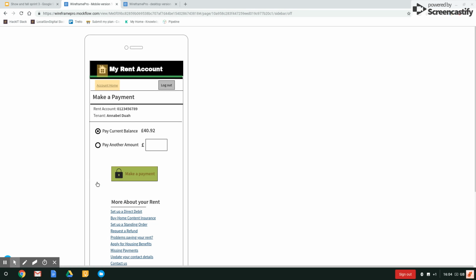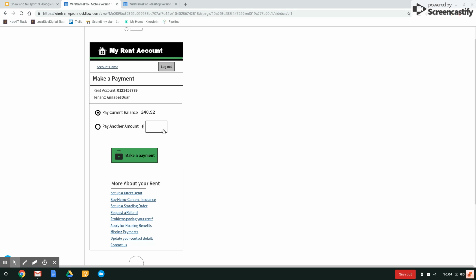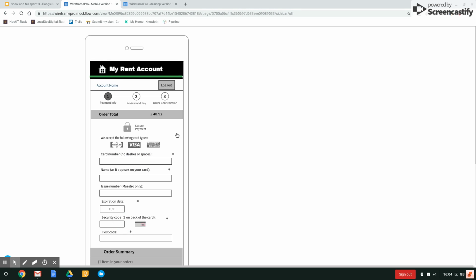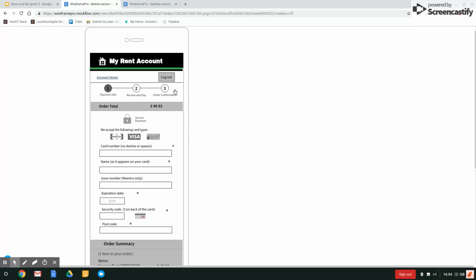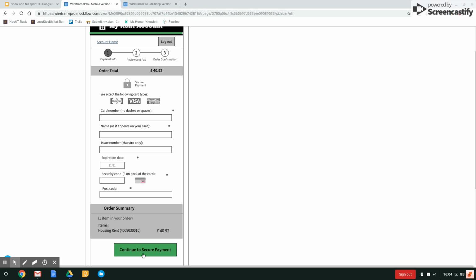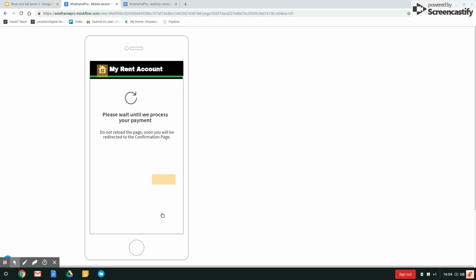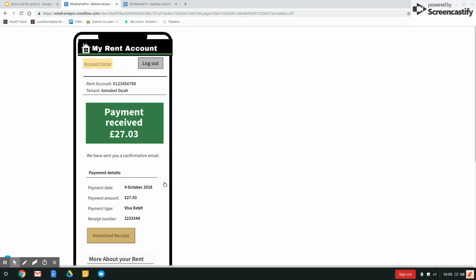So let's go through making a payment now. You can see it takes you into the payment page here, and you can either elect to pay the current balance or another amount. So we've pre-populated this for the user. So let's just go ahead and make that payment. We then get to a screen where we can see what our progress through our payment journey is, enter our details, and we've got a little summary at the bottom. So if we continue to payment, again, another summary, pay now. We get a nice holding screen just while we process the payment, and that would obviously automatically refresh, take you back to the account home.